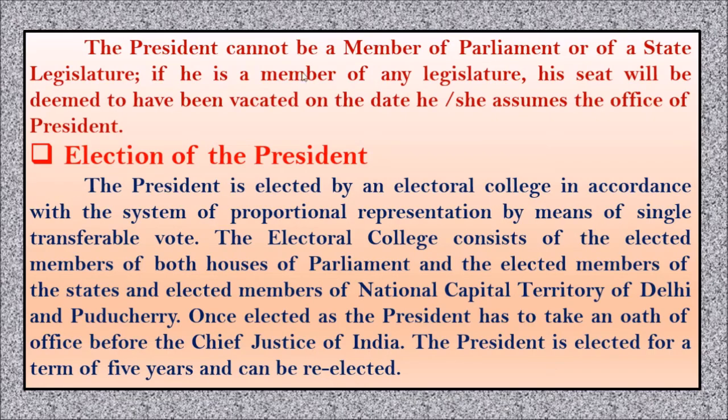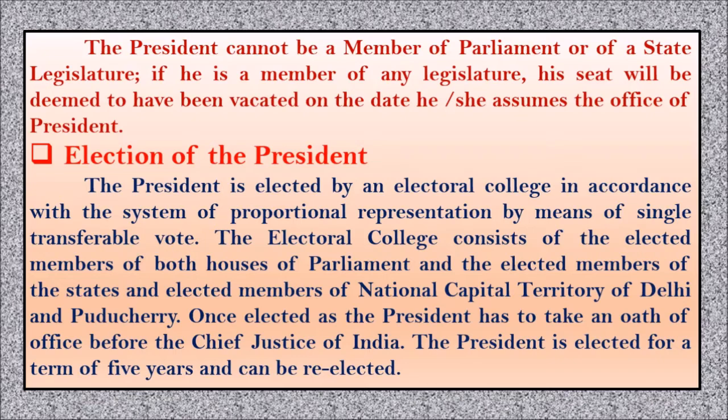Now coming to the election of the president. The president is elected by an electoral college in accordance with the system of proportional representation by means of single transferable vote. Children, I said already, right?